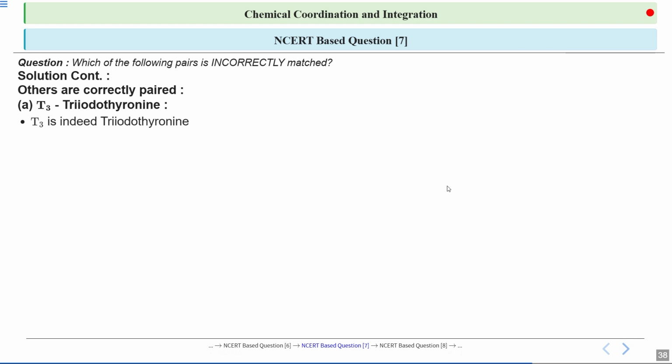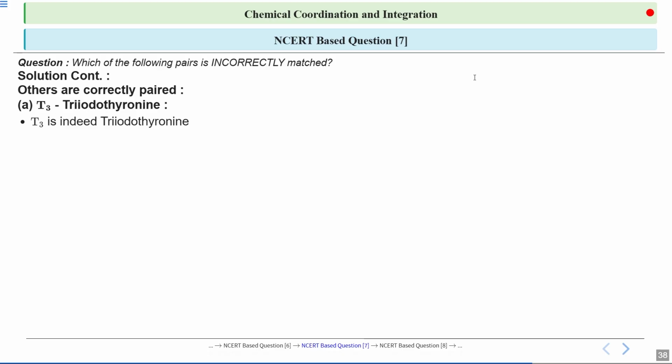We know A is the correct option, which in terms of the question is wrong, but T3 is matched with triiodothyronine, which is correct, because indeed T3 is triiodothyronine. We can call it T3 as well. We can also call it triiodothyronine.